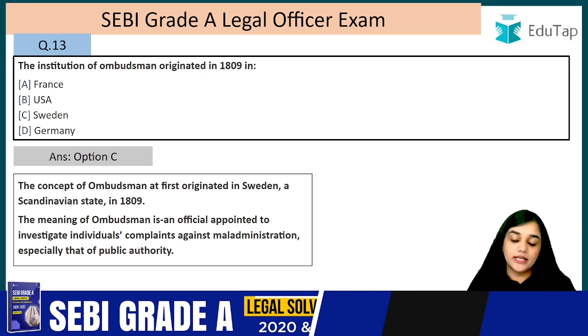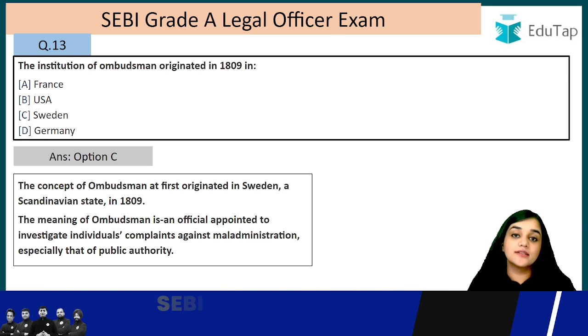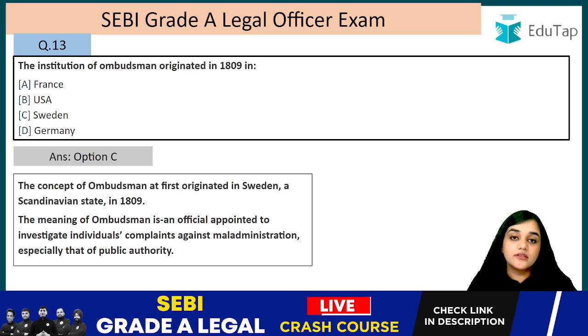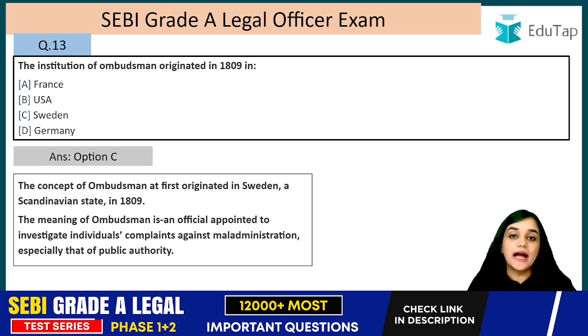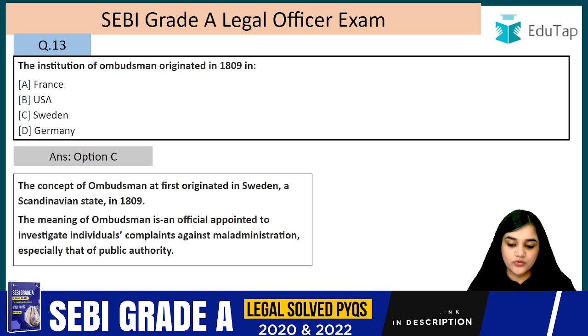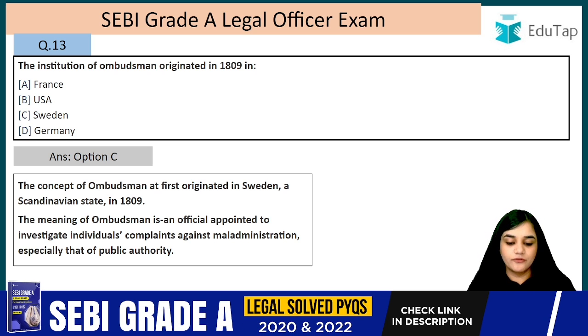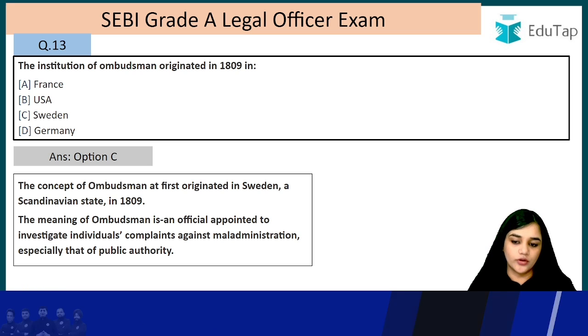So what does it mean? It is a grievances man, right? It hears grievances from individuals against the public authority, against their administration, against their maladministration, right?